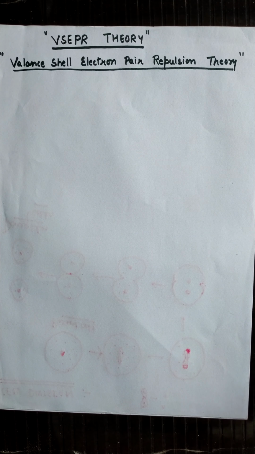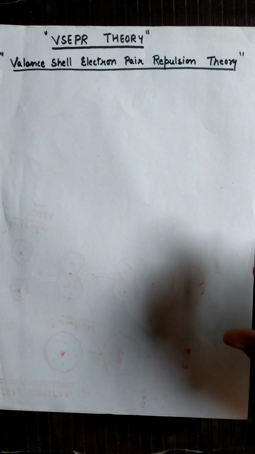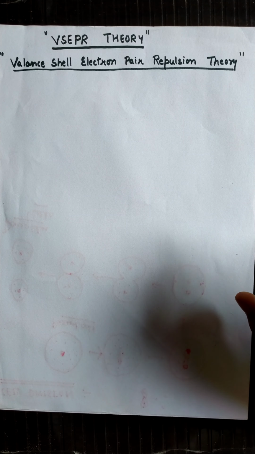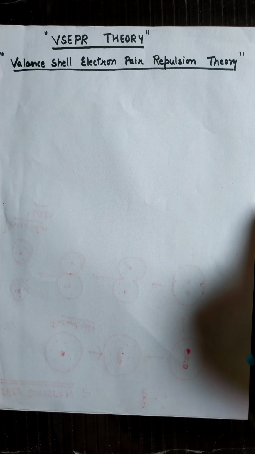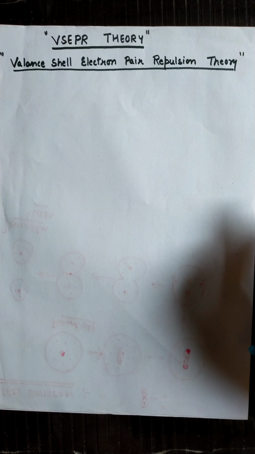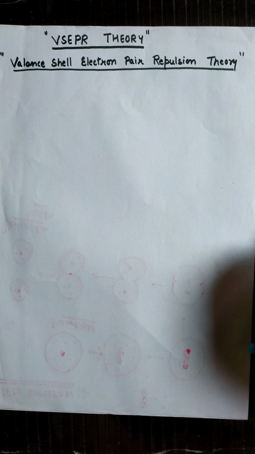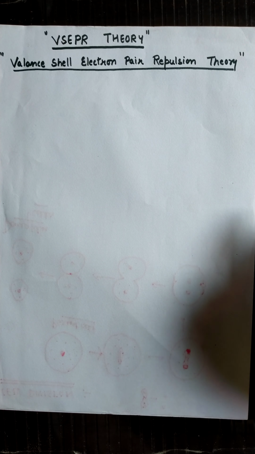Students, the main thing is that the Lewis concept was not able to explain the shape as well as the geometry of molecules. But this theory provides a simple method by which we can know the shape of molecules. Sidgwick and Powell proposed a simple theory based on the repulsive interactions of electron pairs in the valence shell of atoms, and this theory was later developed and redefined by Nyholm and Gillespie.